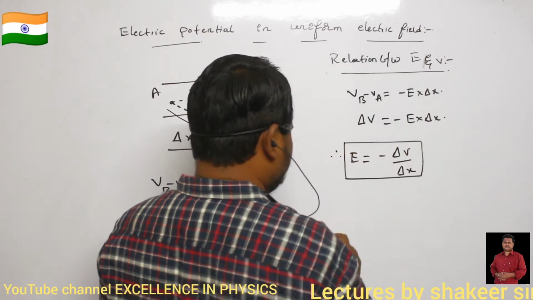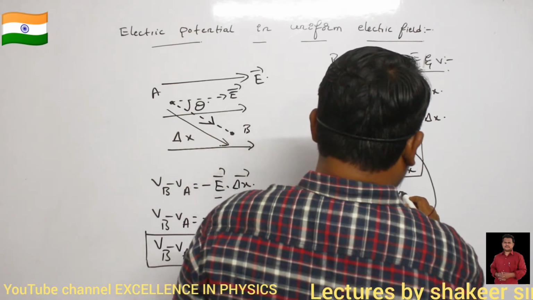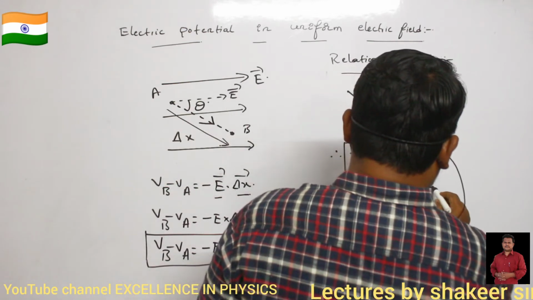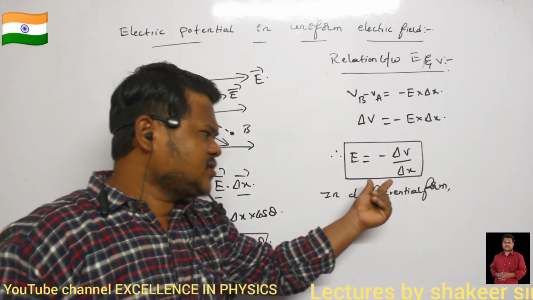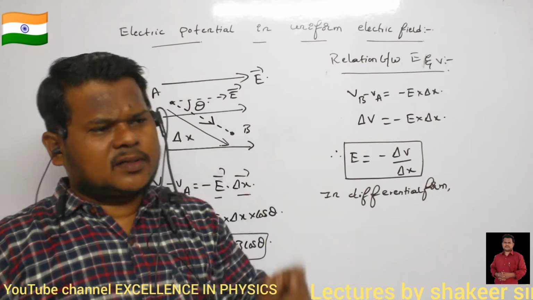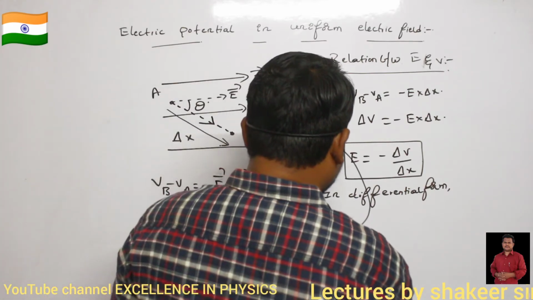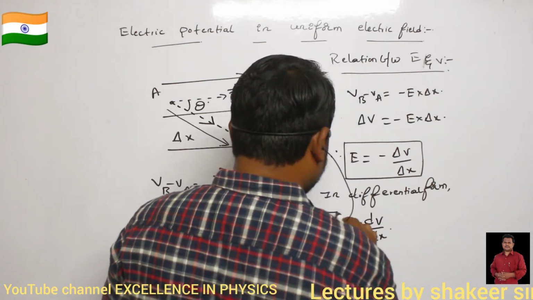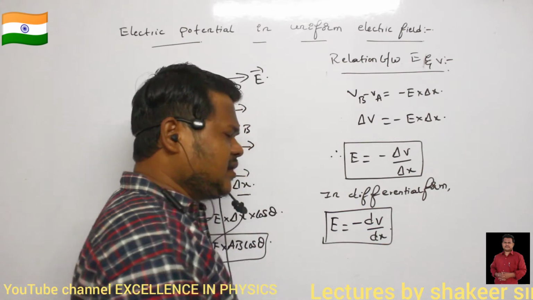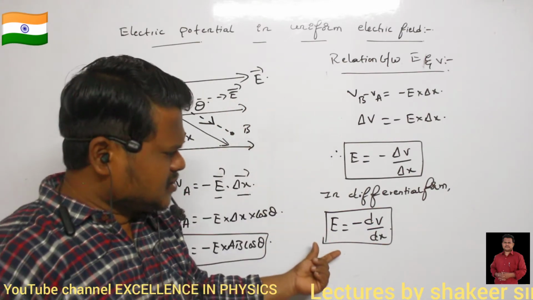And in differential form, how can I write it? Differential form means a very small change in potential for a very small change in the distance travelled by the test charge. In differential form, I can write E is equal to minus dV divided by dx. This is the relation between electric field and potential difference.